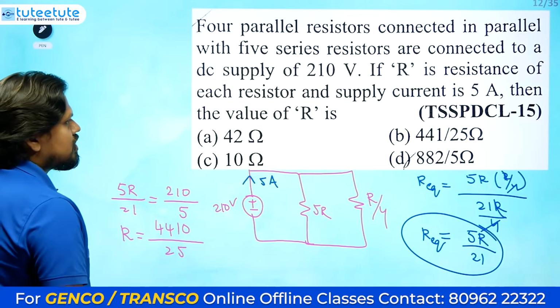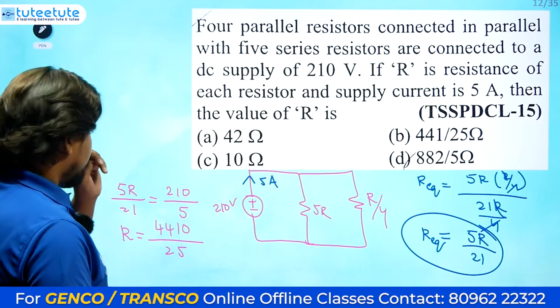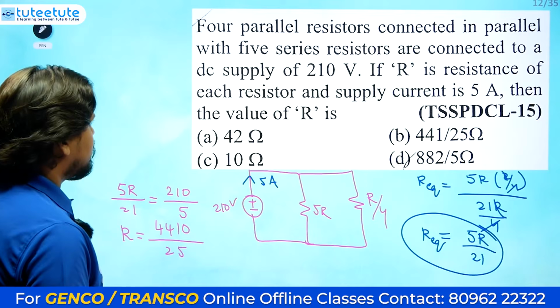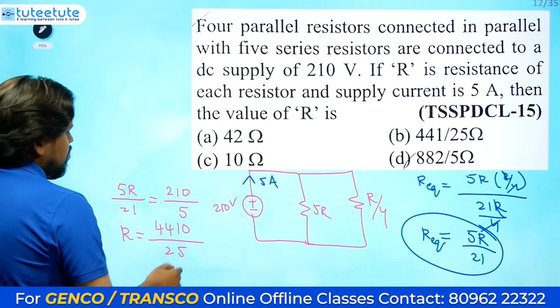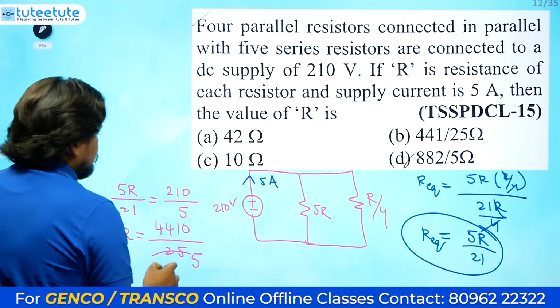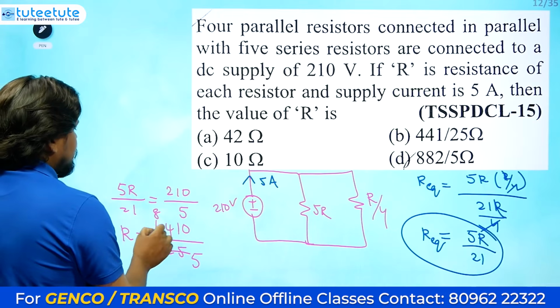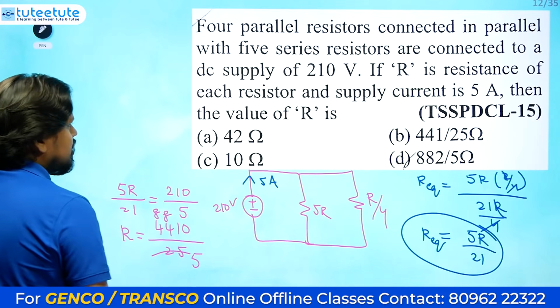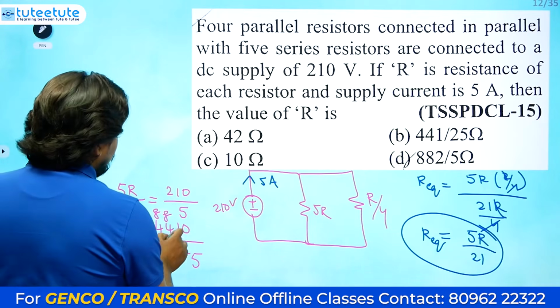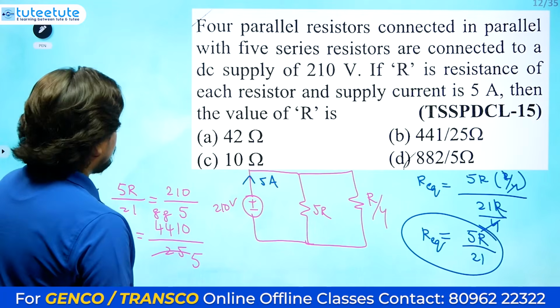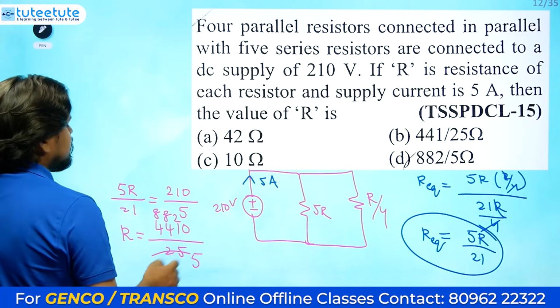This is the resistance value. Now you need to divide this by 5. 5 8s are 40, again 5 8s are 40, and 5 2s are 10. So it's correct only.